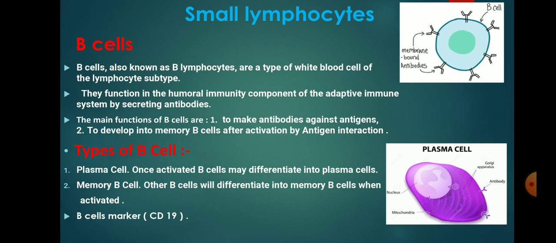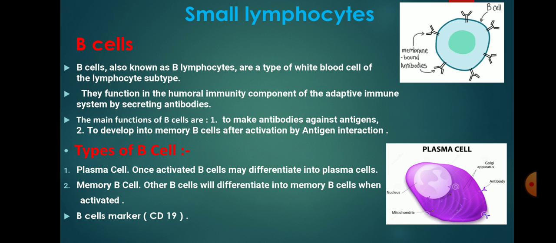Next we discuss small lymphocyte. It includes B cell. B cells, also known as B lymphocytes, are a type of white blood cell of the lymphocyte subtype. The main function of B cells is to make antibodies against antigen, meaning they make a particular antibody against a particular antigen, and to develop into memory B cell after activation by antigen interaction.